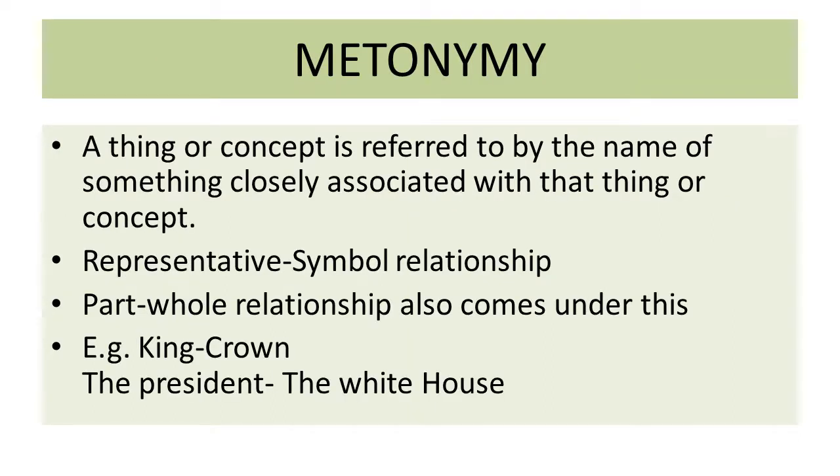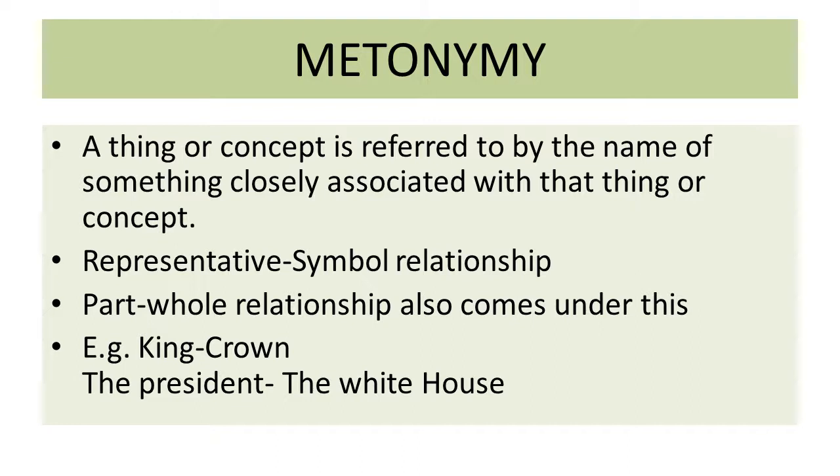The last relation that I will discuss is metonymy. It is when a thing or concept is referred to by the name of something closely associated with that thing or concept. They share a representative and symbol relationship. Here in metonymy, partial relationships also come under metonymy only.